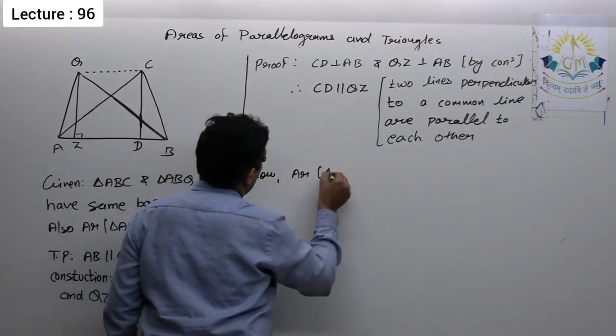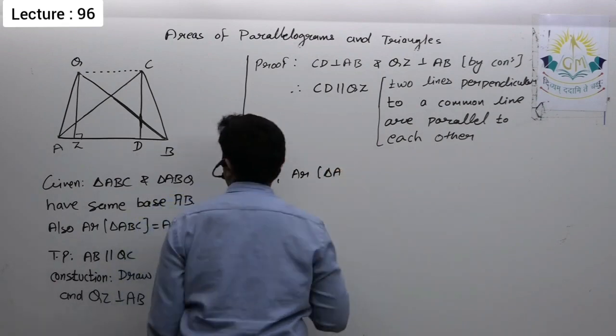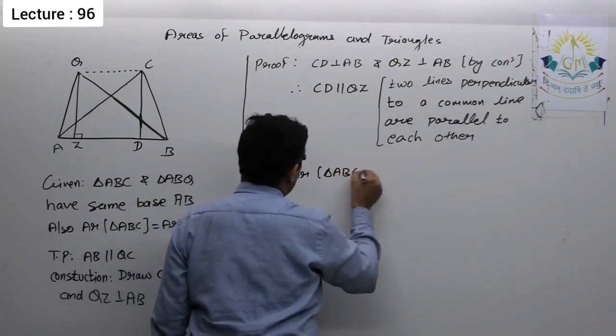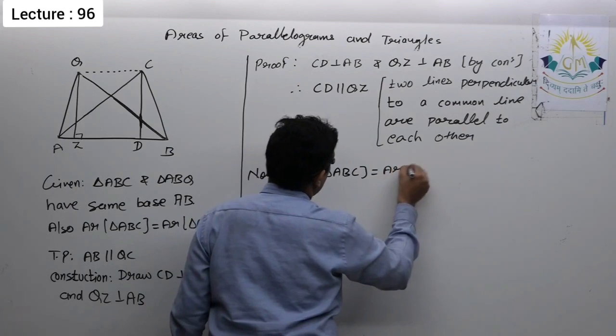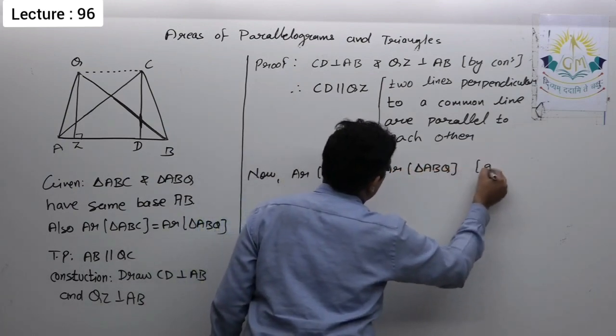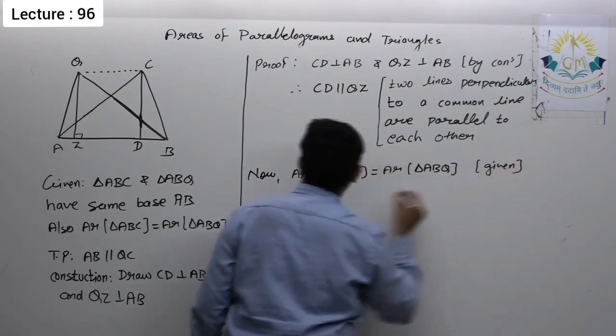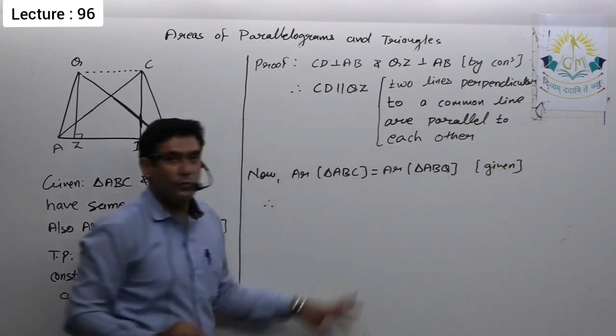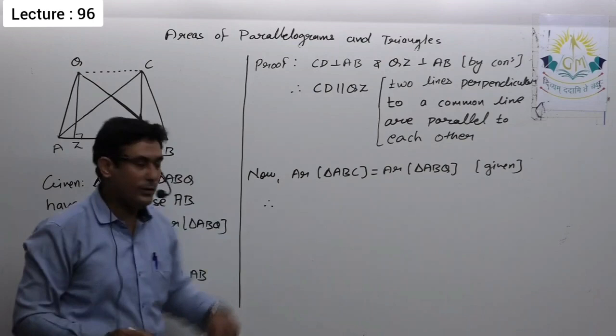Now, area of triangle ABC is equal to area of triangle ABQ, that is given. But we know the formula to find area: half base into height.